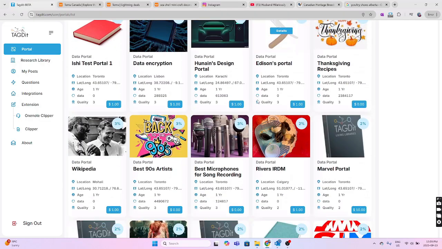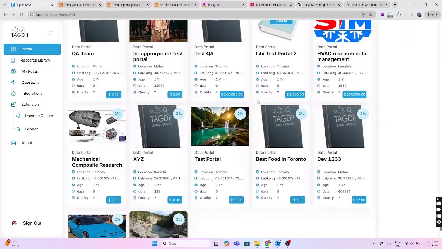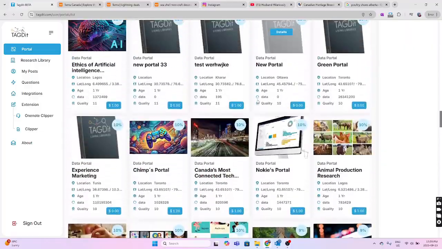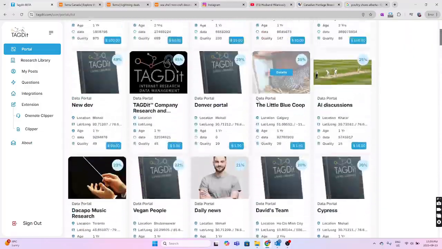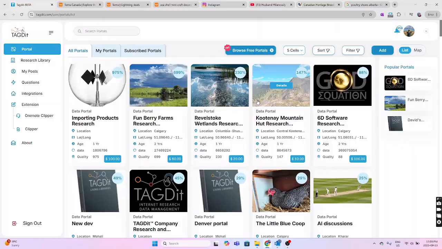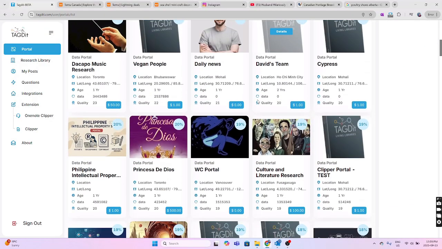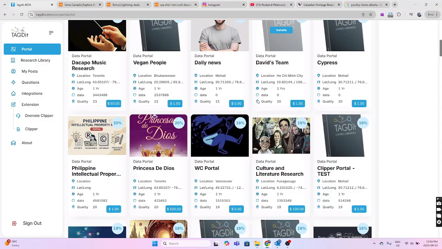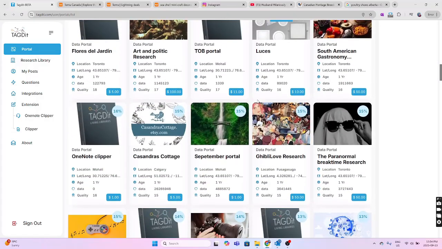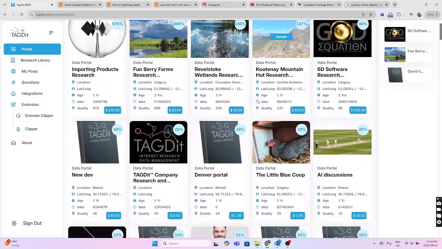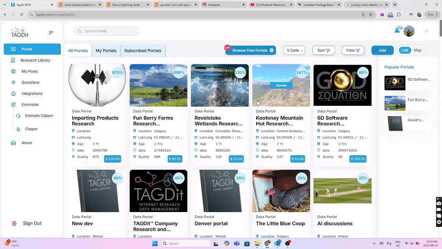So these are all the current research projects, so have a look through. I hope you can title it Research. That's really what the TAGDit is there for, is to research properly, to cite properly, to gather this information, not lose it over the years, and then you have something valuable. You can sell it if you want, your research, and it's a bit of microfinance, so you can set any price you want.